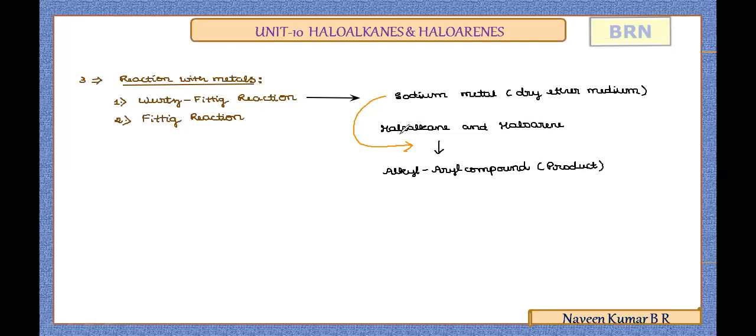Now in the Wurtz-Fittig reaction, the alkyl and aryl groups of the haloalkane and haloarene get bonded, whereby the sodium metal removes the halogen to give a special compound called the alkyl aryl compound. This will be clearer with a general equation.